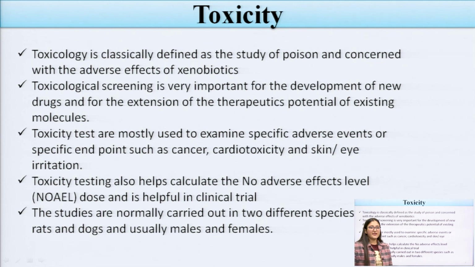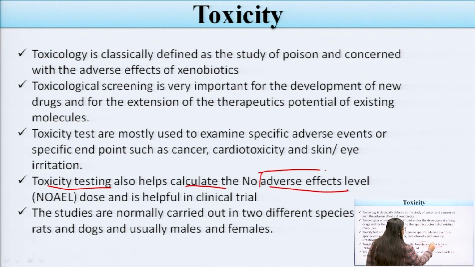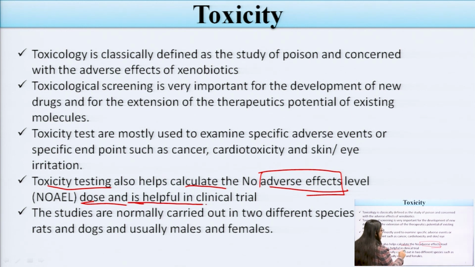Toxicity testing is mainly helpful to calculate the number of adverse effects. For example, if we are producing any kind of novel drug in the market, first of all we have to do toxicity studies on that product. Toxicity testing mainly helps to calculate how many adverse effects are present in that substance or novel drug, and to determine the dose, and it is helpful in clinical trials.